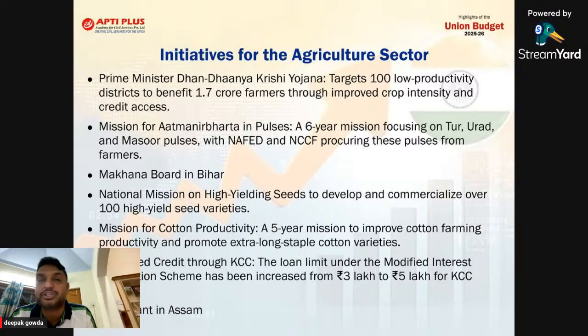It's a 6-year mission, but it's by 2030. So they want to focus on tur dal, urad dal and masoor pulses. And mainly NAFED and NCCF, these are the two statutory bodies under the Ministry of Agriculture, will go for procuring the pulses from what? Farmers.